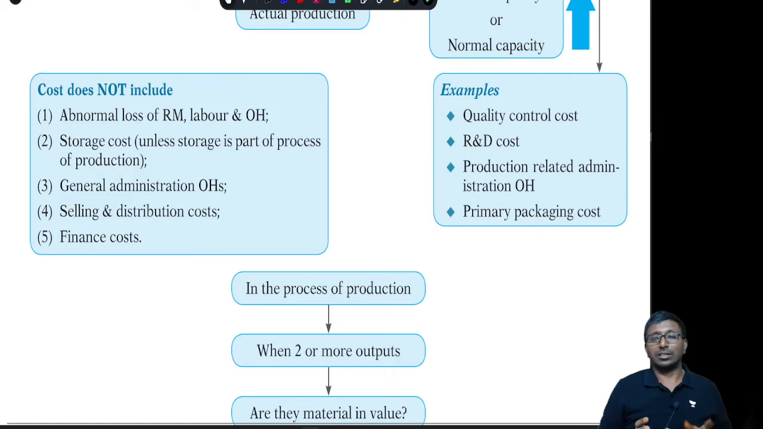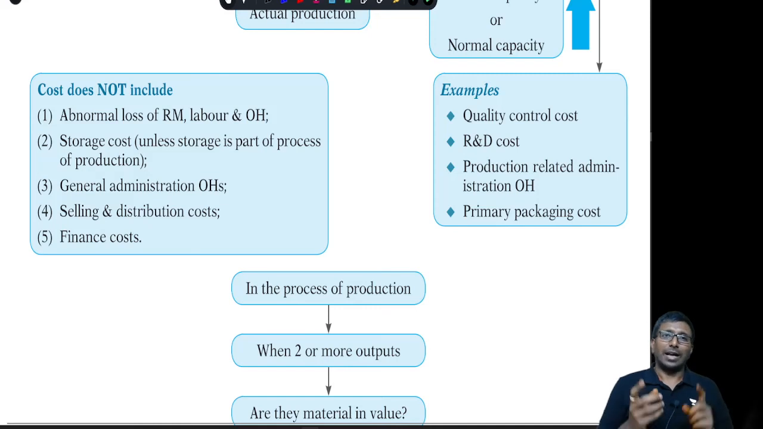That's why we don't take it. But storage is part and parcel of the process of manufacturing the inventory, then storage cost will be taken into cost. Otherwise we do not take it. Next, borrowing costs are also part of cost if the inventory is a qualifying asset as per Ind AS 23 or Accounting Standard 16. Otherwise it will not be. That means these 5 items are going to be charged to profit and loss as and when you incur them.